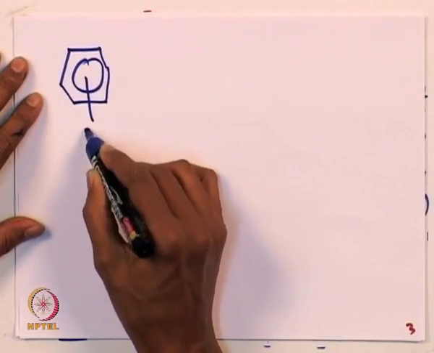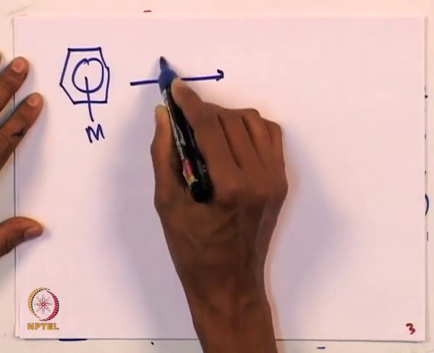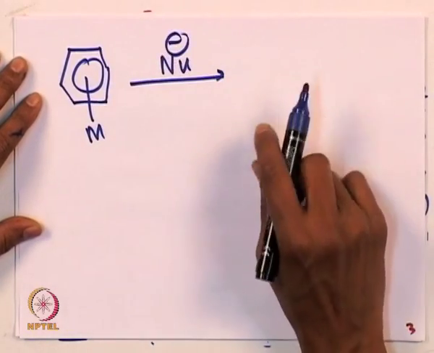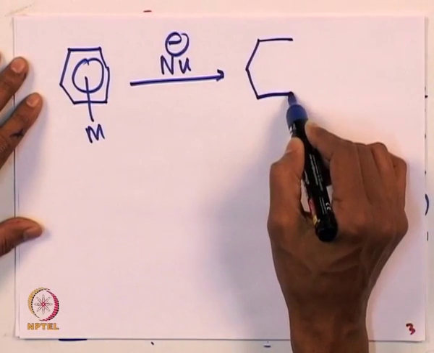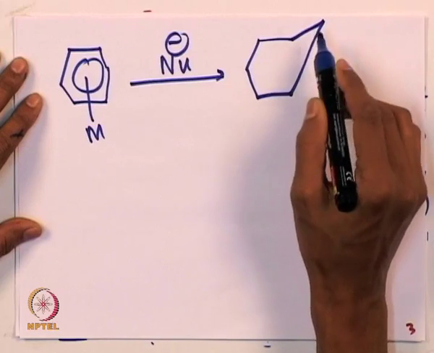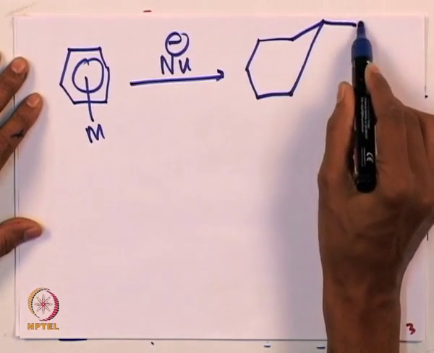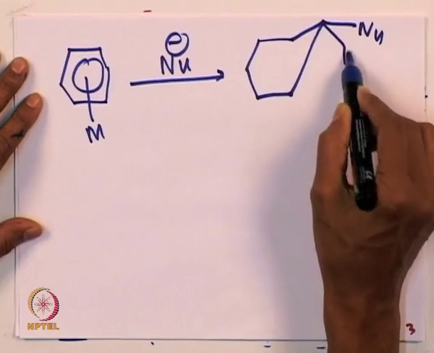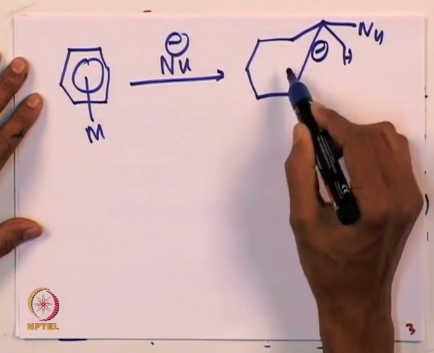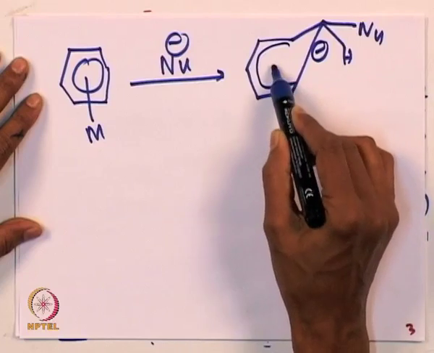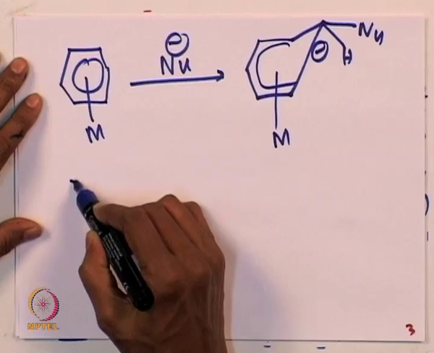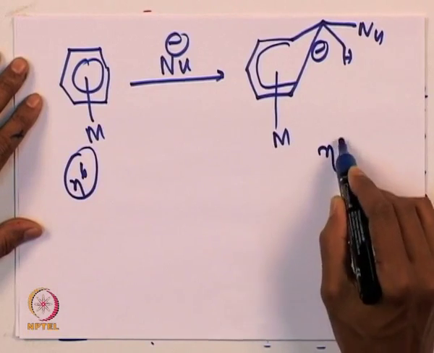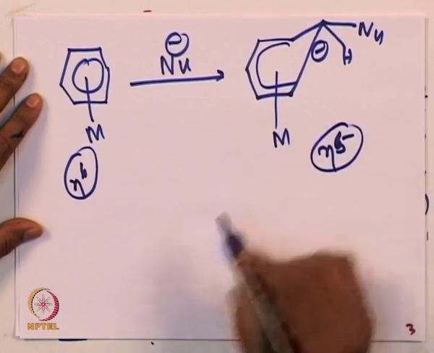So you have an eta 6 benzene and there is a nucleophile associated with it, and upon reaction you are going to get the nucleophile getting attached to this particular center to give you an eta 5 metal center. So this is an eta 6 metal center. Overall, now you have an eta 5 metal center.